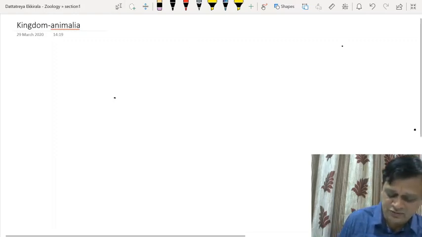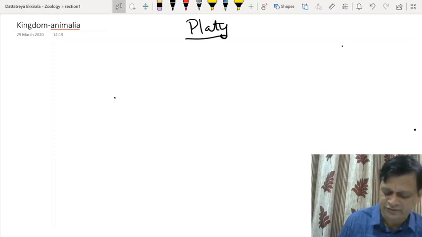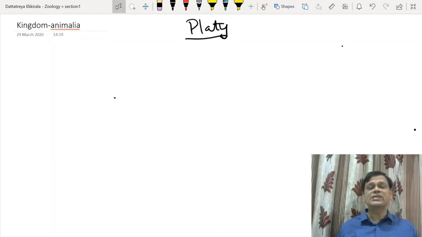Then the first one in triploblastic category is Platyhelminthes. So platy means flat. Helminthes means worms, flat worms. They have bilateral symmetrical body, first time developed, and triploblastic and organ systems also started here, and it can be either free living or parasitic forms.